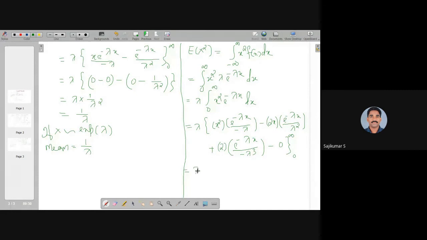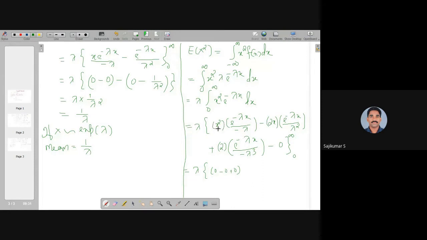So that is lambda into, as before, if we substitute the upper limit x is equal to infinity, we have three terms which contain the e raised to minus infinity term. So in the upper limit substitution, the terms containing e raised to minus infinity go to 0. So the first term is 0, the second term 0, and the third term also 0 because of the presence of e raised to minus infinity. In the lower limit substitution, we are putting x is equal to 0.